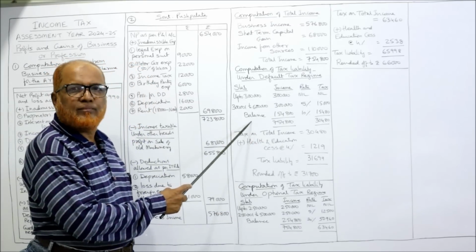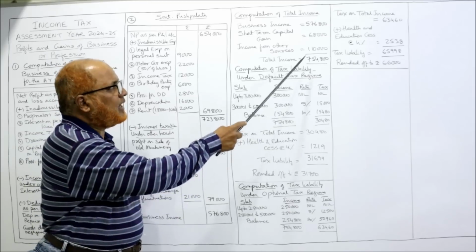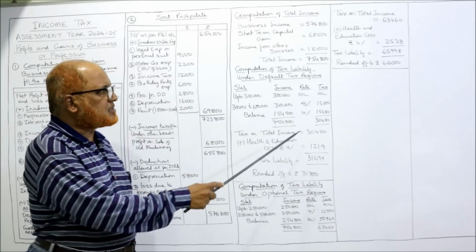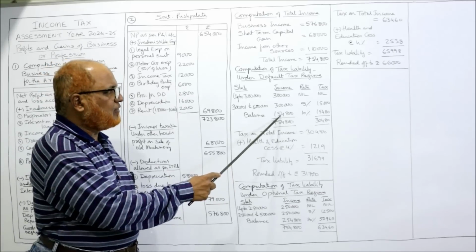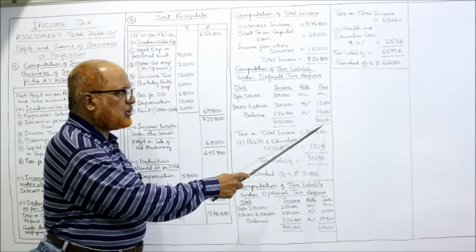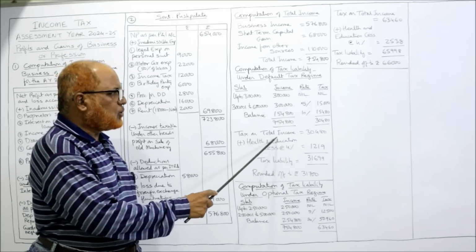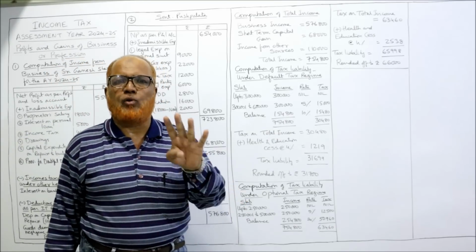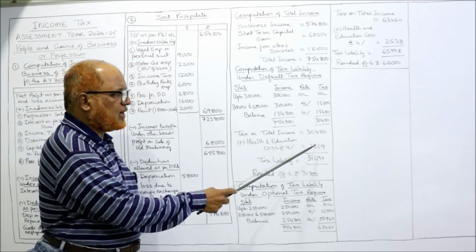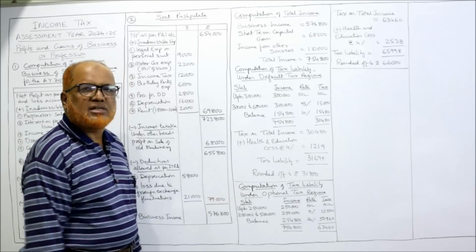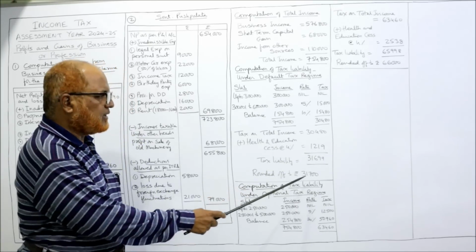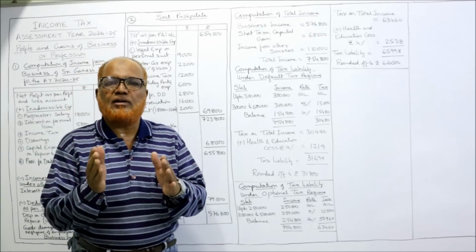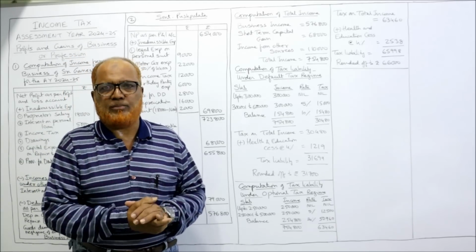So we'll take the balance. 7,54,800 minus 3 lakh minus 3 lakh, so 1,54,800. The tax rate is 10%. So 10% of 1,54,800 is 15,480. Add up both, 30,480. So tax on total income is 30,480. Add health and education cess. Compulsorily you have to add 4%. So 4% of 30,480 is 1,219. Total is 31,699, rounded off to 31,700. This is the tax liability according to the default tax regime, the new tax regime.